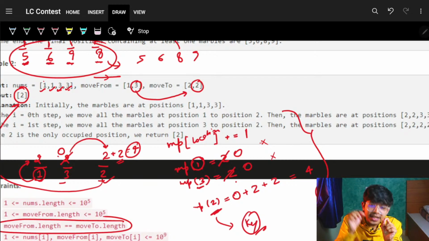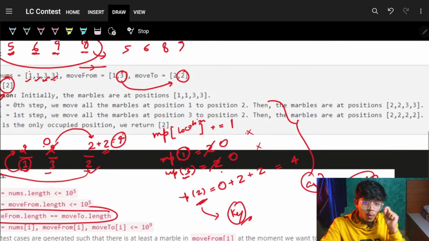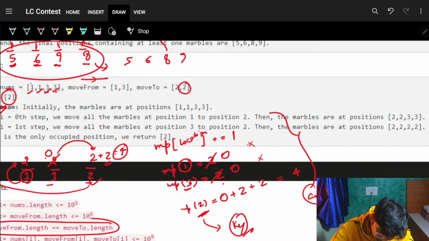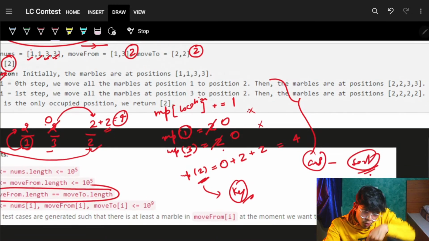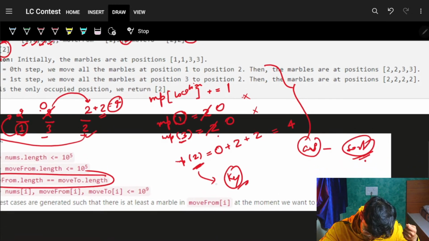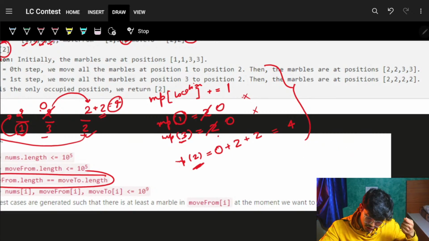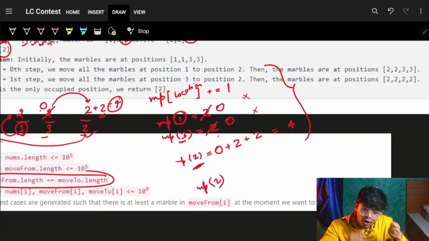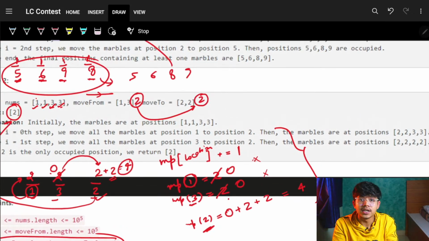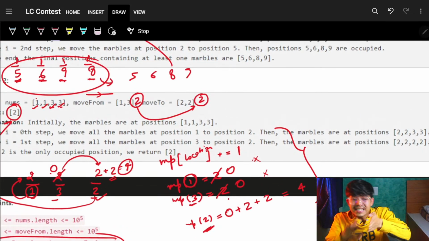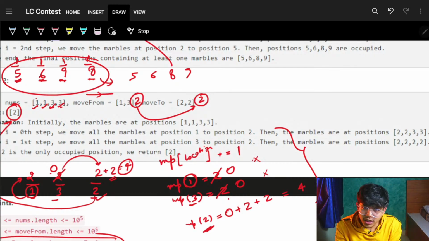The only tricky part in this is, what if I have to move from location 2 to location 2 itself? So map of 2 was already there. No shifting is actually required, because shifting from location 2 to location 2, the same location, is not required.